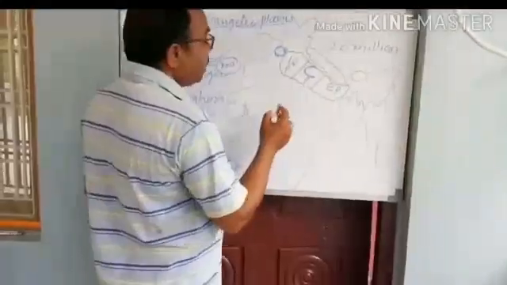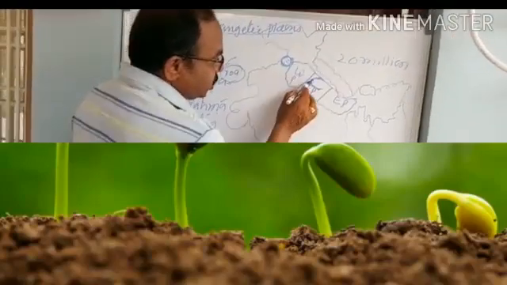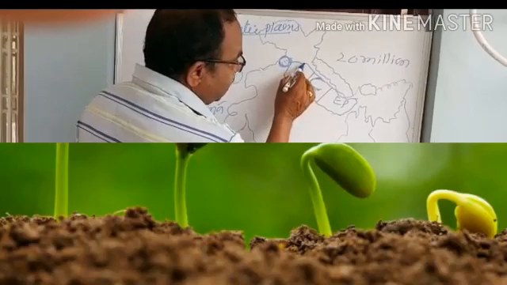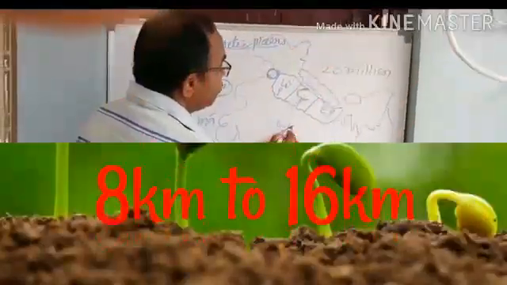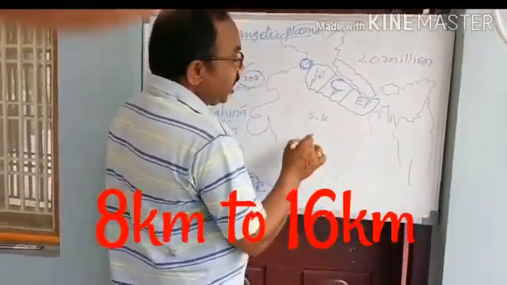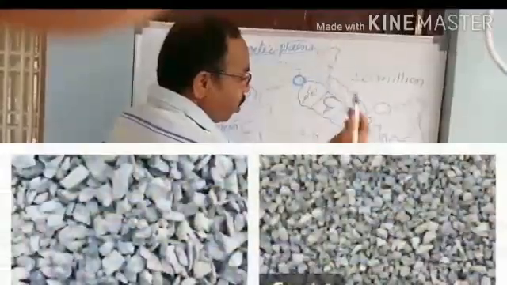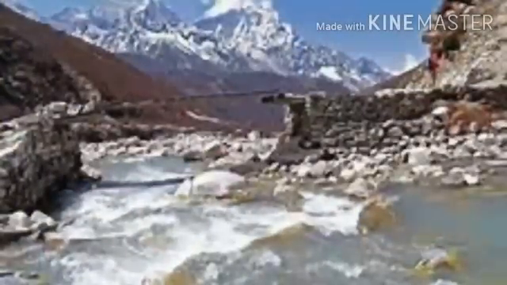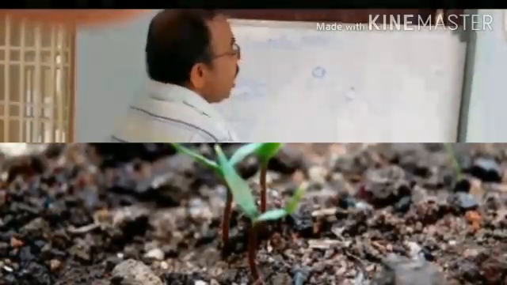Number one is Bhabar. Bhabar means the landmass of the Indo-Gangetic Plains extending at the foothills of the Shivaliks, from 8 kilometers to 16 kilometers in width. These are formed by the pebbles and gravel brought and deposited by the Himalayan rivers, so this is called Bhabar. Bhabar means pebble-flooded porous zones.